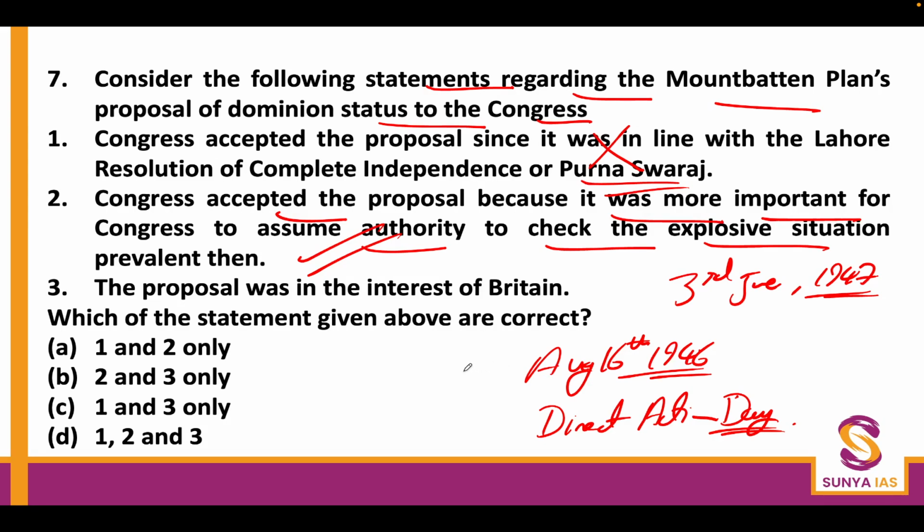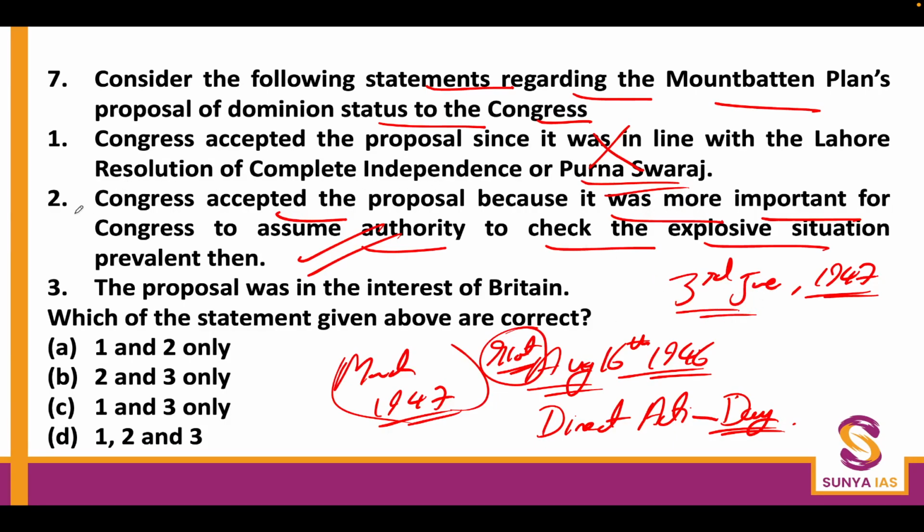The violence started first in Bengal, then Bihar, and subsequently by March 1947 even in Punjab. So to make sure that this condition is taken care of, it was essential that the rioting should stop. For this, the Indian leadership wanted to take control of the regime in their hand, and therefore they accepted the 3rd June plan. So the second statement is right.